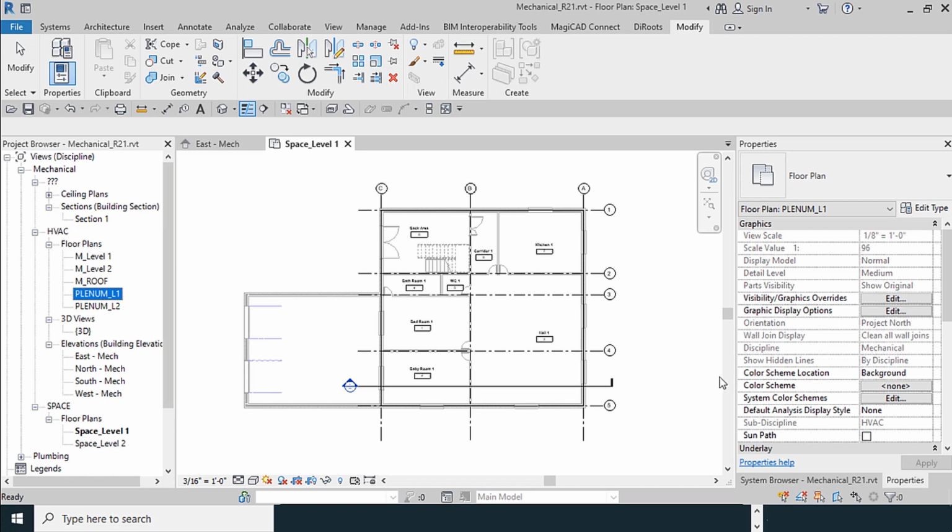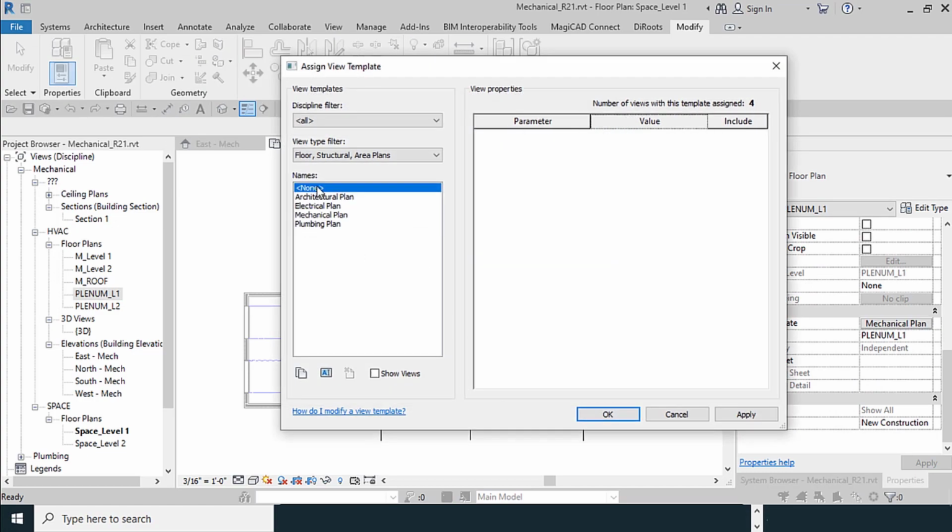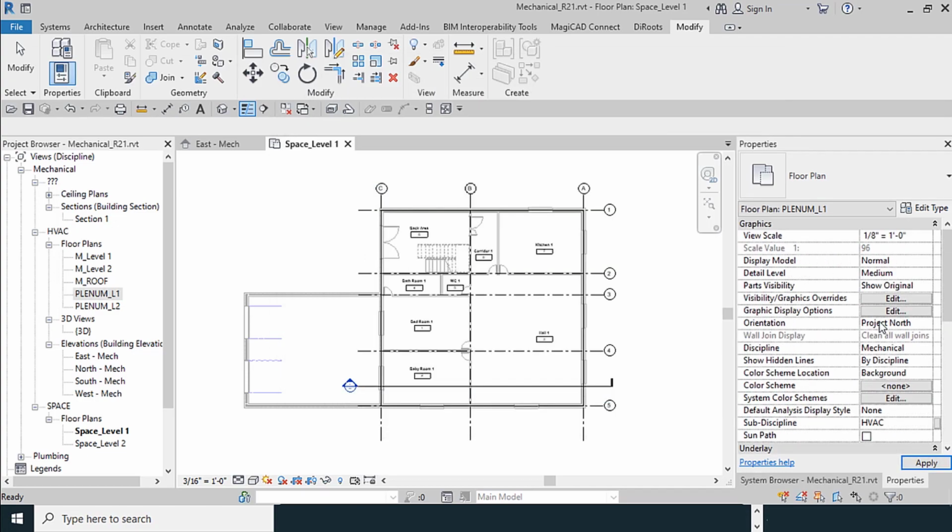I move them. This is my Plenum level from the properties window. Discipline as mechanical, or subdiscipline as HVAC, must be changed. I explained them before. View template to none until we made them. I select Plenum number 1.